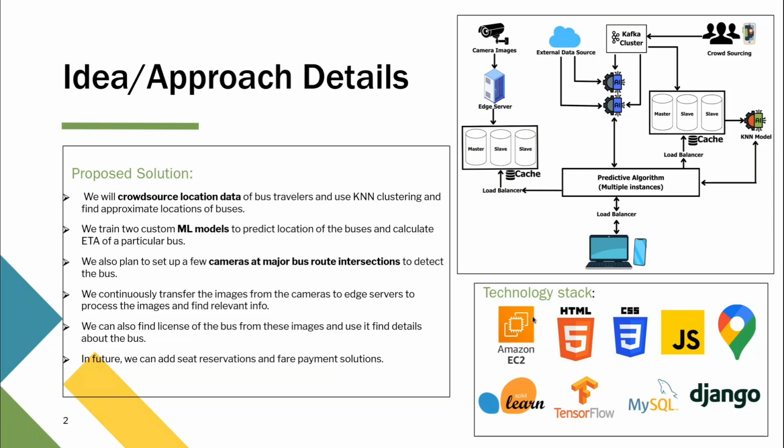We have used various different tech stack for our particular project. We are using Amazon EC2 based solutions in order to host our entire systems. We are using HTML, CSS and JavaScript, as well as JavaScript modules which may be required in order to set up our front end, as well as some of our backend functionalities as and where it may be required. We are using Django mainly for our backend because it provides us with a large number of pre-configured modules such as authentication and such other modules. This will allow us to create our application very quickly.